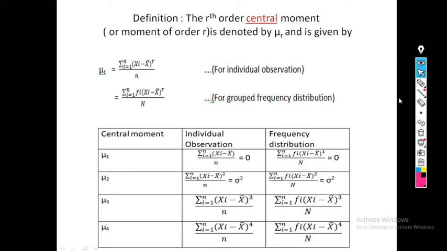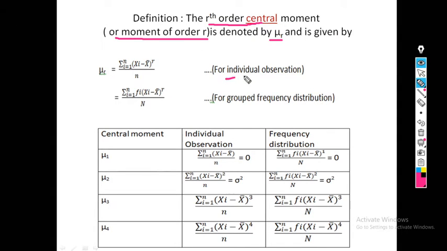Now we go for the central moment. The rth order central moment, or moment of order r, is denoted by mu r. Central moment is denoted by mu r, while raw moment is denoted by mu r dash. There is a difference between these two notations. Again, there are two different formulas for central moment.